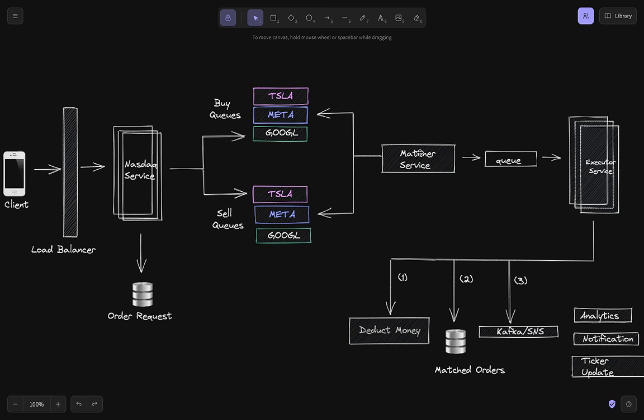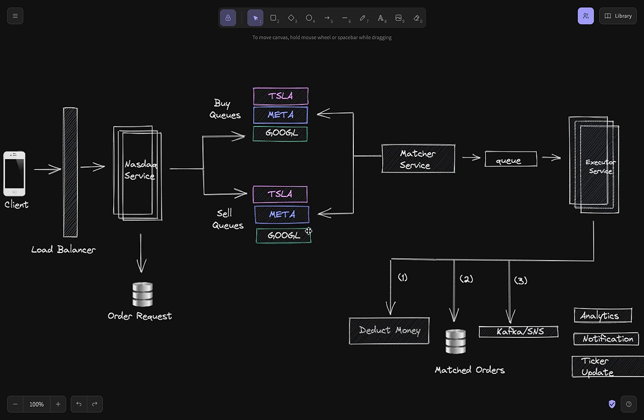So definitely there would be some orders that would get matched and some orders that would not get matched, right? So the orders that did not get matched will again be put back into those respective queues and pulled again. So it will make sure that these orders are able to find the best match for them, and we are able to match them.